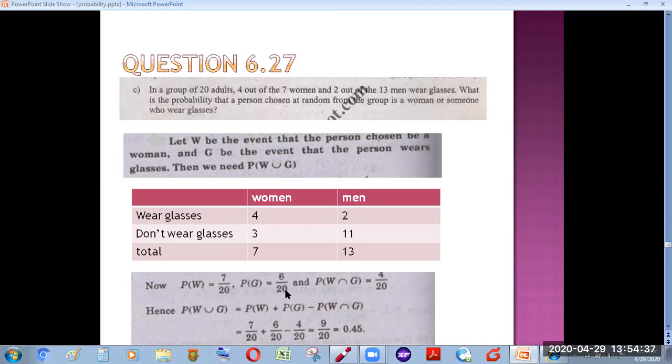And now, because they are not mutually exclusive events, they may have something in common, that a woman selected can also wear glasses. So what will be the probability? We can see from the table how many women also wear glasses. There are 4 women who wear glasses. So this becomes W intersection G, meaning a woman who wears glasses. So 4 by 20 becomes the probability of the intersection between the 2 events. So we can find the probability of W union G, which can be observed here, and you can find it very easily.